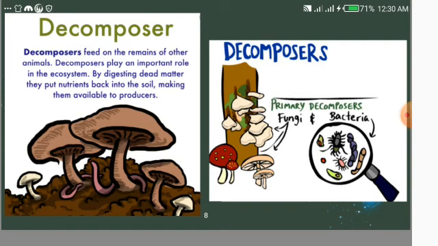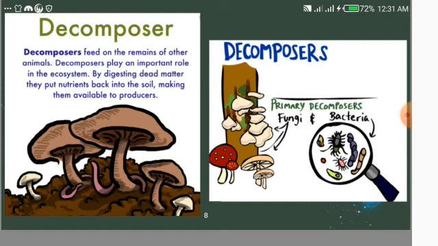Okay, you have an example on page number 155. Plants provide food for the rabbit. On page number 155, you have an example of a rabbit, that the rabbit gets energy by eating the lettuce, and then when the rabbit dies, it is broken down into simpler substances by the decomposers. As we have discussed, the decomposers are the bacteria and the fungi. So bacteria and fungi will break down the substances into simpler substances and then return them to the soil as nutrition for the plants, and this is how the nutrients are recycled.